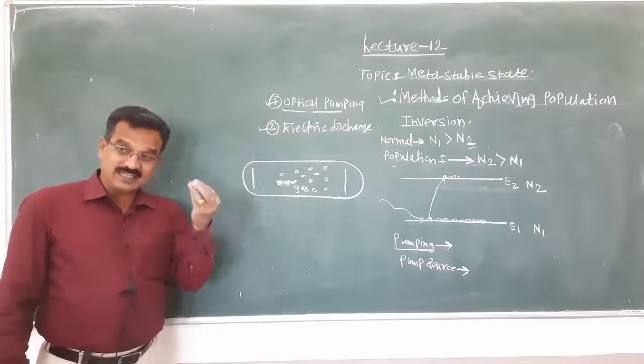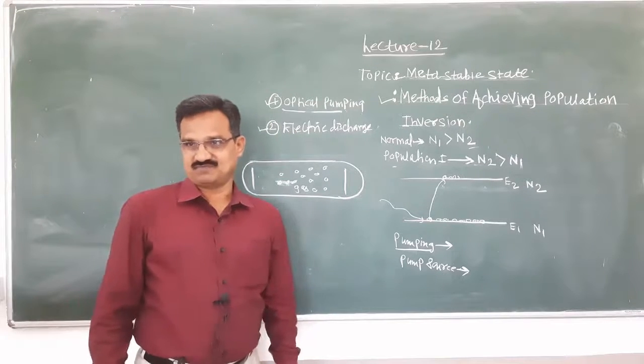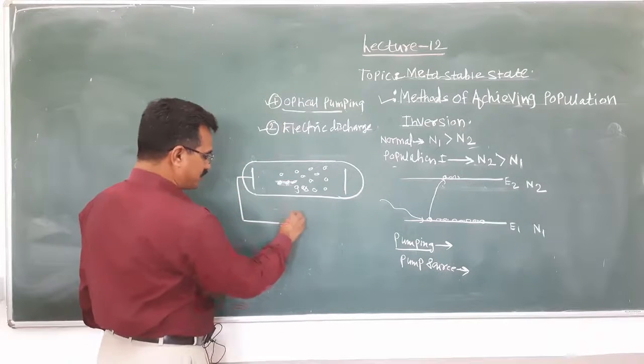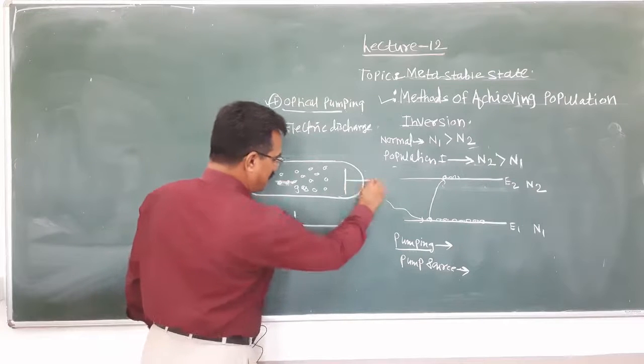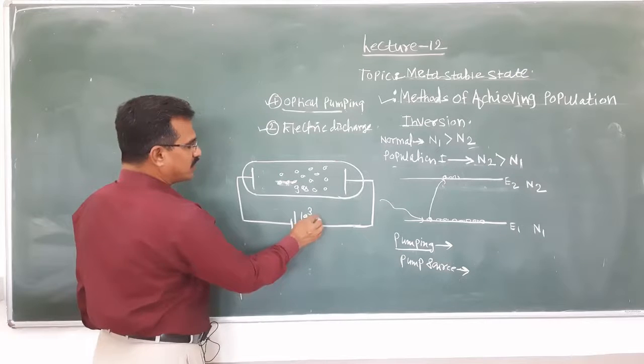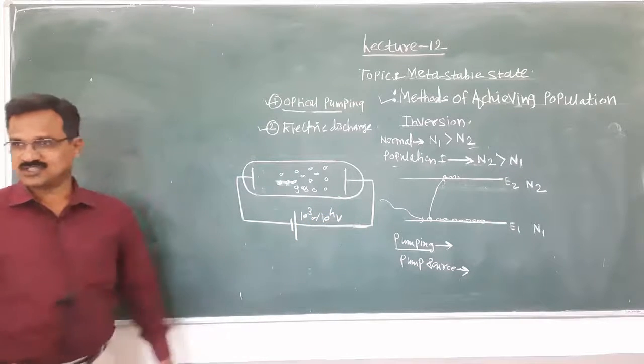But for obtaining the electric discharge, we require a high voltage, and the high voltage is connected between these two electrodes. That voltage is of the order of 10 raised to 3 or 10 raised to 4 volts. This is a very high voltage.